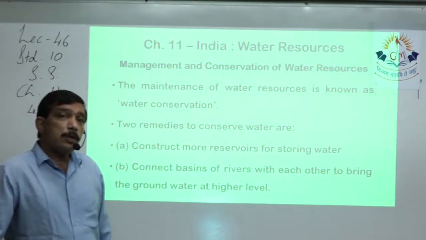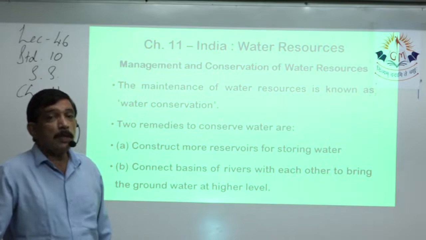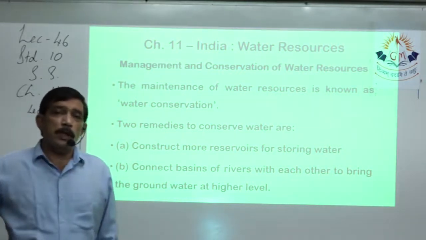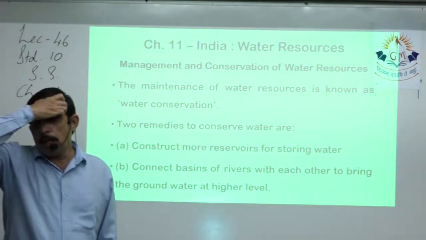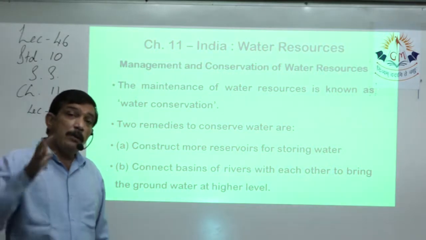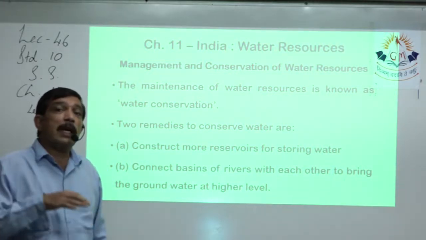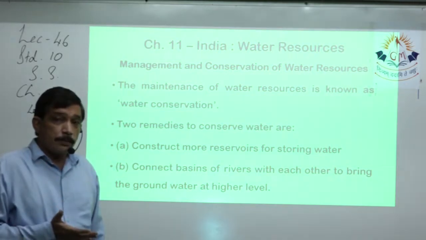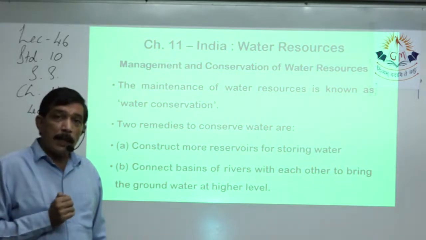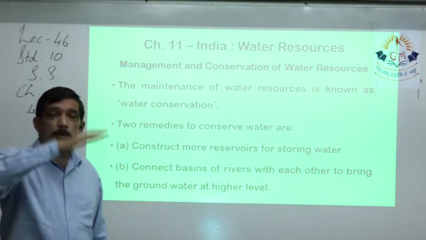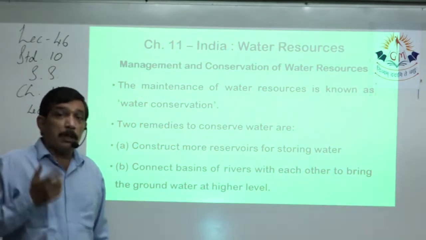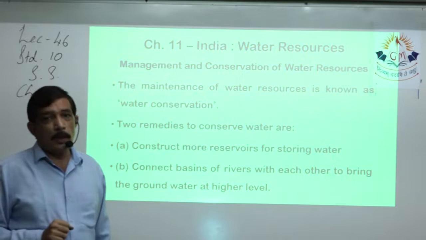These should be made on a maximum basis, because rain will come and flow away in the river and to the nearby sea, it will get dumped, and it will be wastage of that rainwater. So better we make more and more reservoirs so that we have lots of water, and the underground water level will be quite high. Of course, when it comes high, the quantity of underground water will be more, plus the quality of that water will be very good.